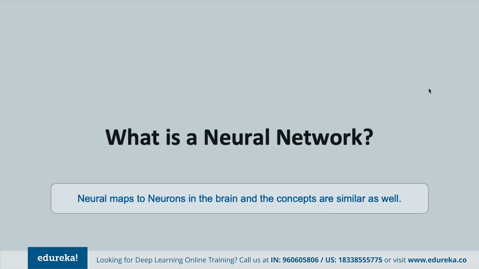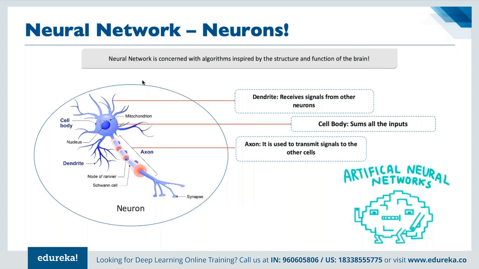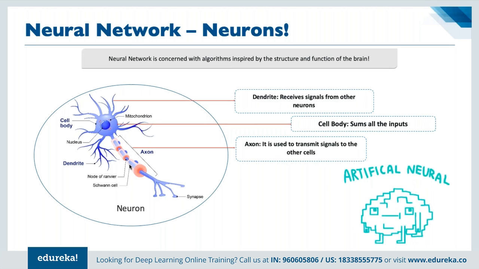Next part is, let's discuss the concept of neural networks, right? Now, neural maps to neurons, just like we have neurons in our brain. We must have studied neurons back in class 9, I guess. In class 9 biology, back in our school days, we must have studied how exactly our human brain works, right? The human brain, as we know, is made of multiple neurons. There are billions of neurons that together make up our brain, right? We may remember learning neurons from this diagram, right?